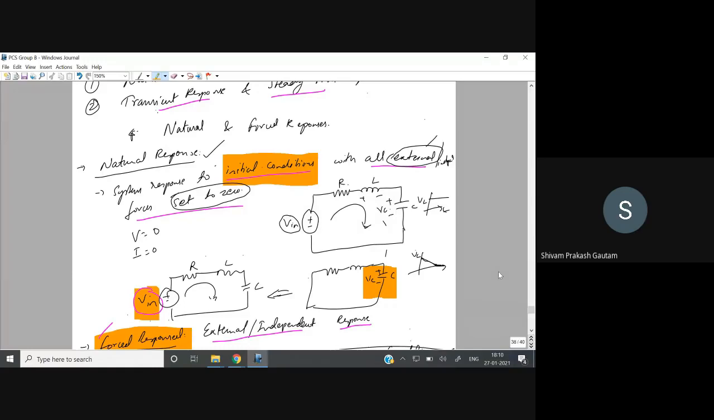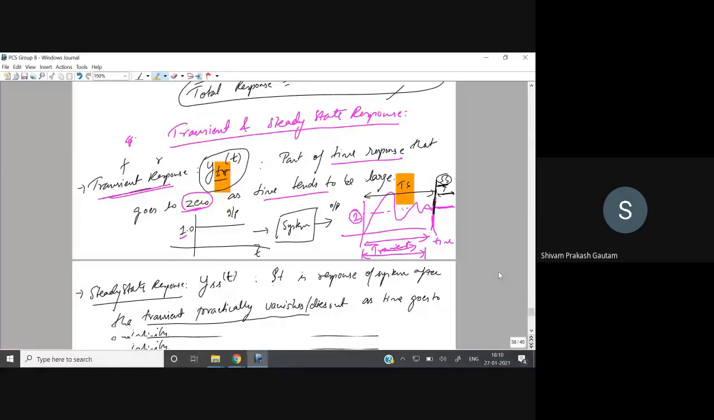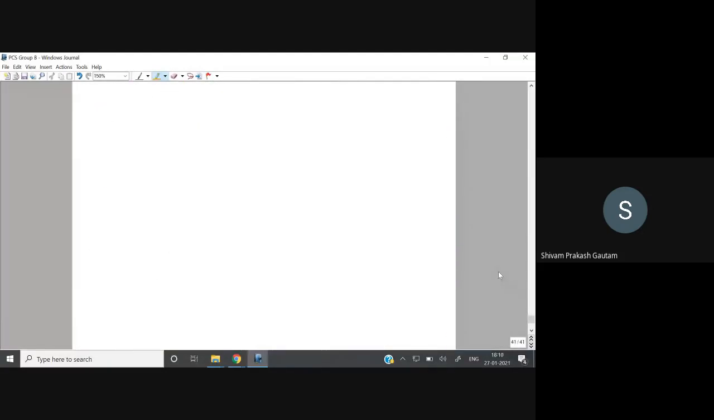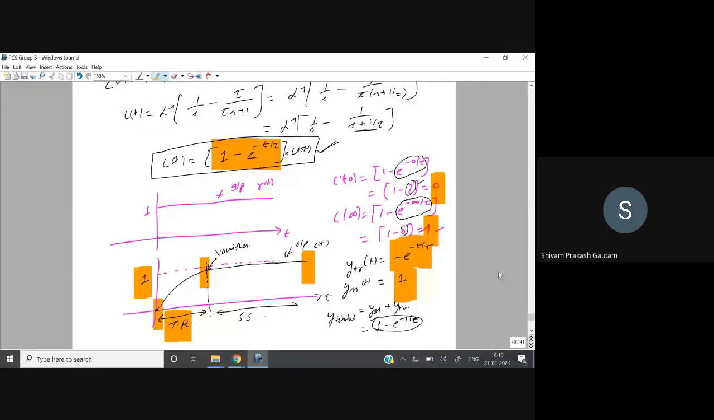Any more doubt? Anyone else has any doubt? Okay, so from the next lecture we will consider the ramp input and parabolic input.